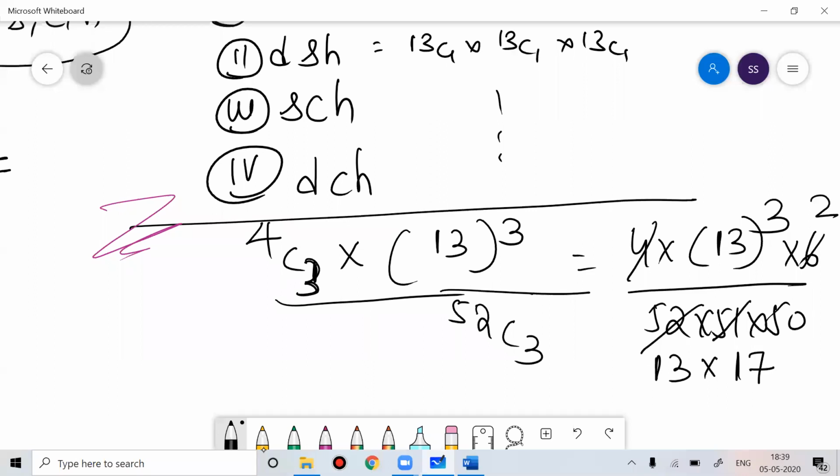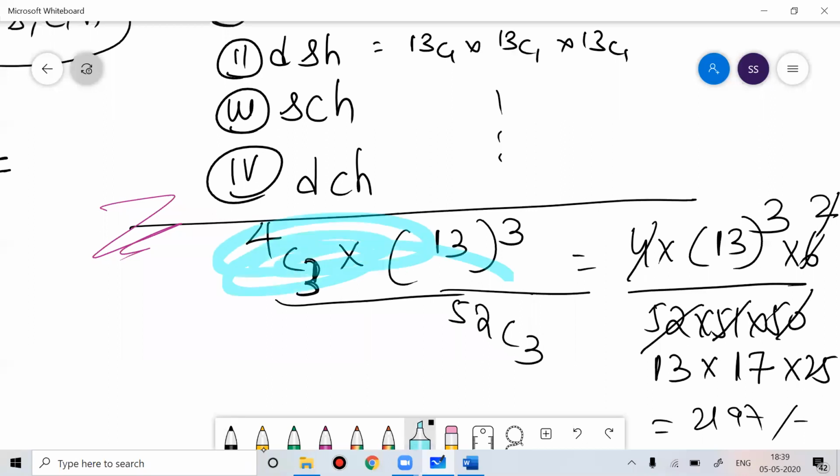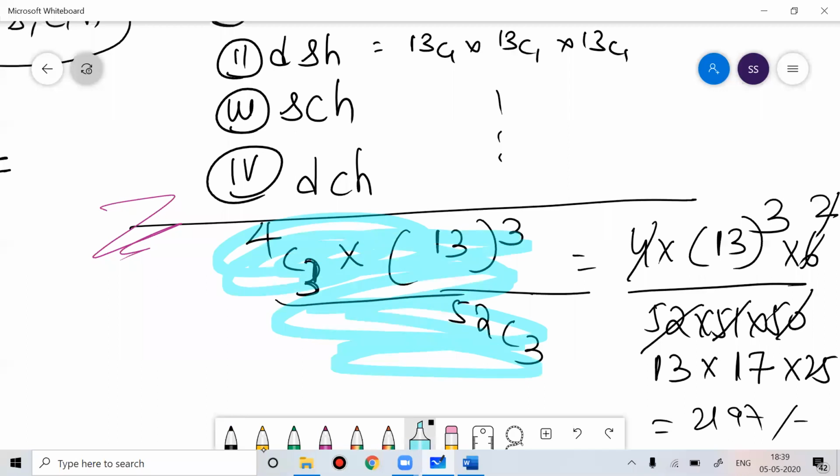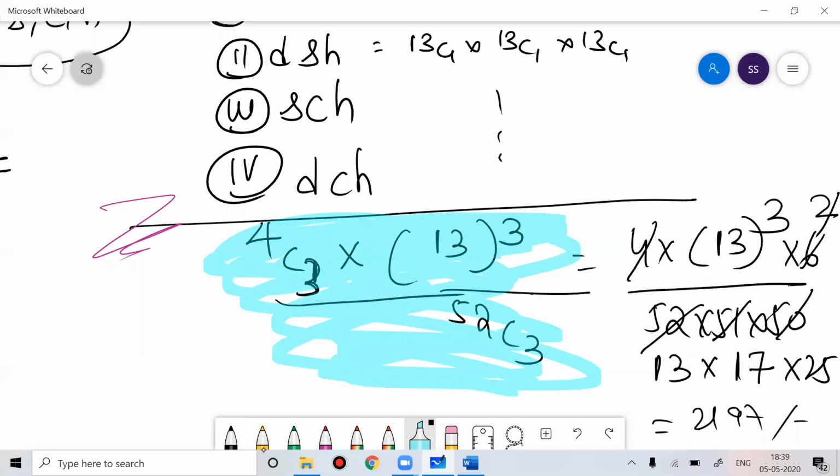You can make it more simple. 13 cube is 2197. All that you want, you can go further. More or less, this is the answer. I hope you have understood this.